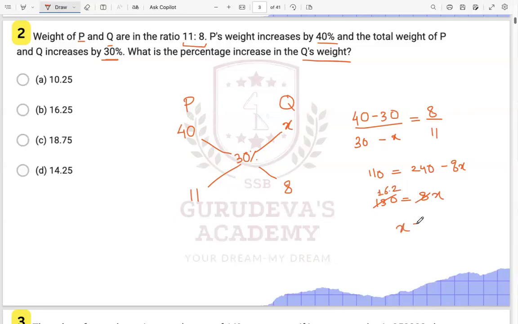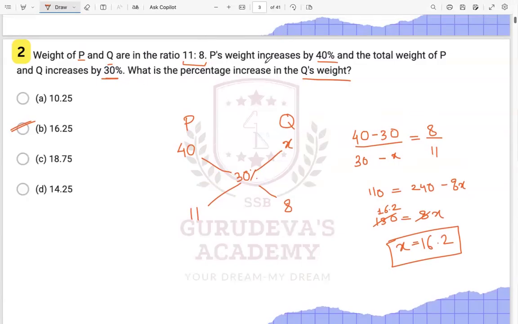So x will come as 16.2. 16.2 over here, right? So it will be somewhere 16.2, this 25, right? This will be the correct option over here. So this is how we solve this particular allegation questions which are there, okay?